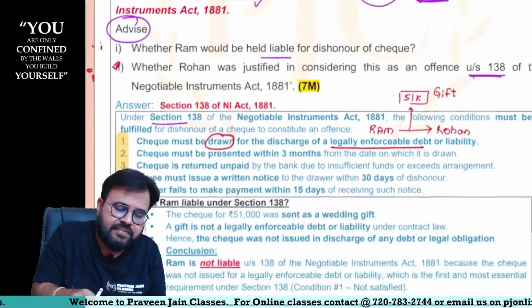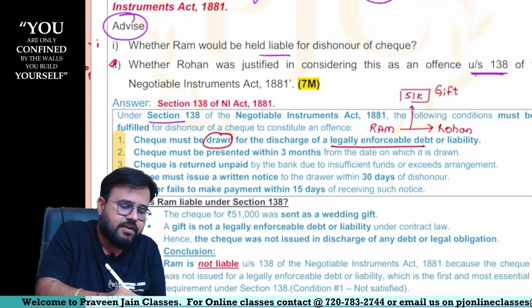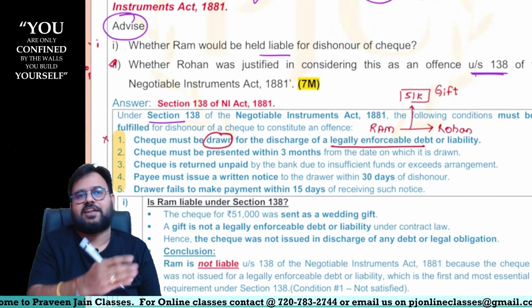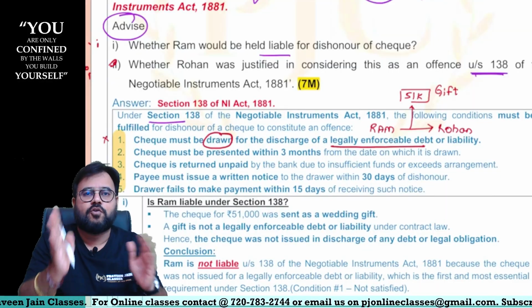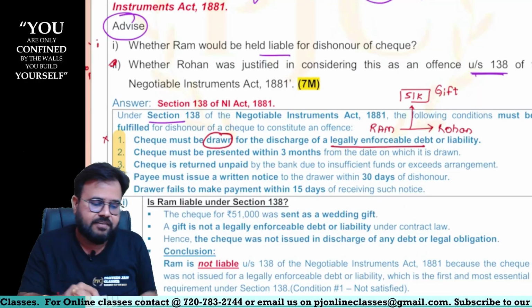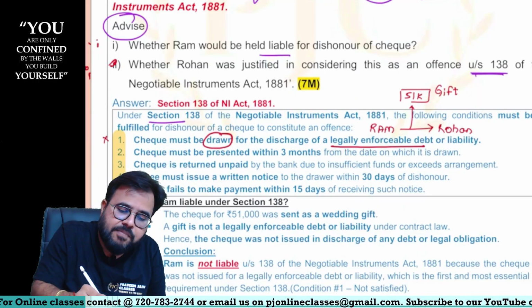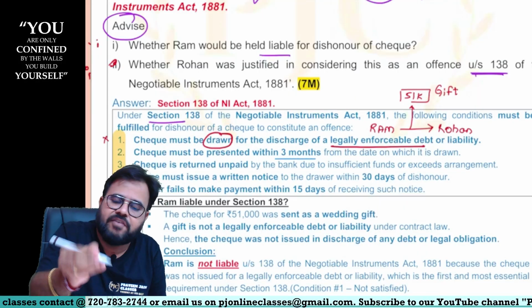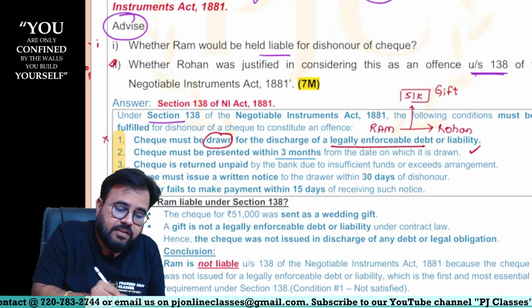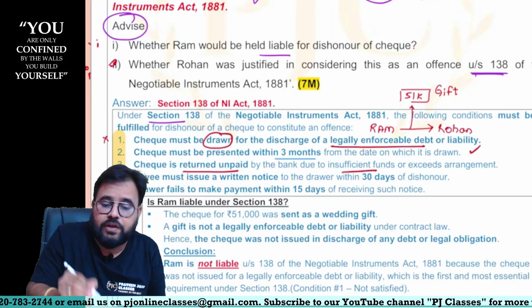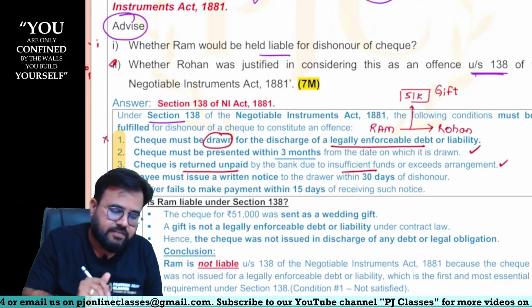So can I say, when I said all conditions should be fulfilled, sir, condition 1 itself is not fulfilled. Remaining I need not check, but anyway for your ego satisfaction I will read it, sir. Next, that check must be presented within 3 months. Here we are assuming that he did that, sir. Check is returned unpaid due to insufficient funds. Yes, in this case this happened.